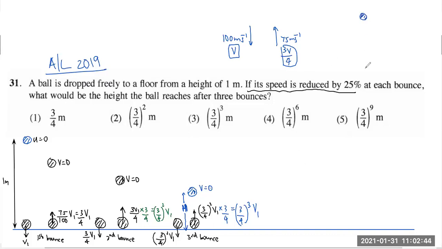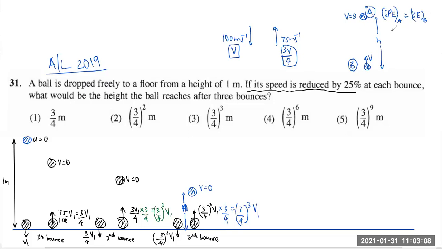Now, in every case, this is what's happening. Here the velocity is 0. Here there is a velocity, and the object is reaching a height of h. So you can find a quick relationship between these two. If you take this point as A and this point as B, the gravitational potential energy at A is equal to the kinetic energy at B.